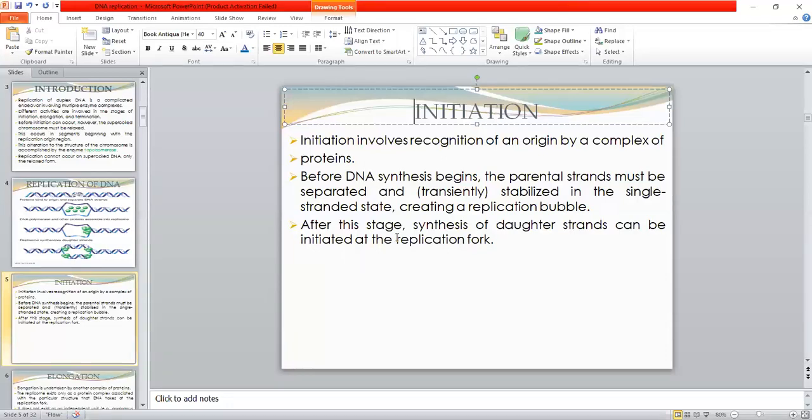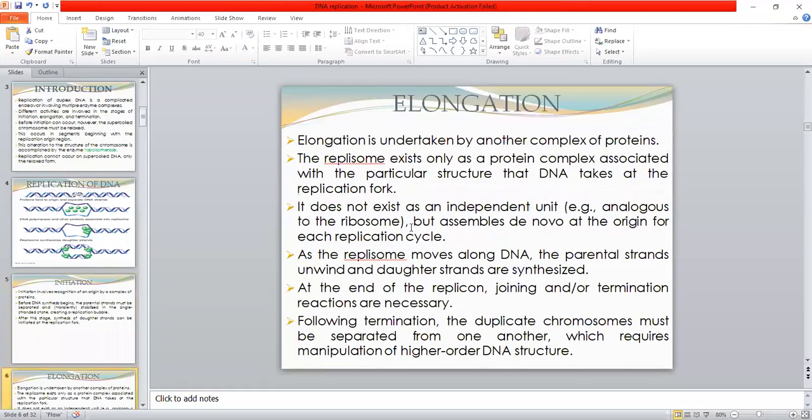After this stage, synthesis of daughter strands can be initiated at the replication fork. So at the replication fork, the synthesis of the new daughter strands is initiated. After the initiation process, the replication fork moves forward, and then there is the elongation phase. Elongation is undertaken by another complex of proteins.